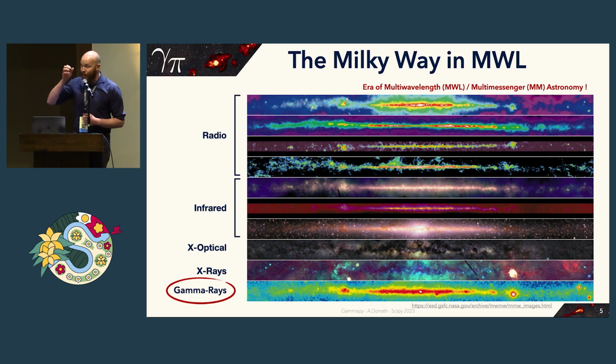This is just a picture of the Milky Way in multi-wavelength. So we know by now that the Milky Way is emitting in all wavelength ranges, from radio to infrared to optical to X-rays and even gamma rays, here at the lower part. And this is really the era of multi-wavelength astronomy. So we are able now to understand astrophysical processes across the whole spectrum.